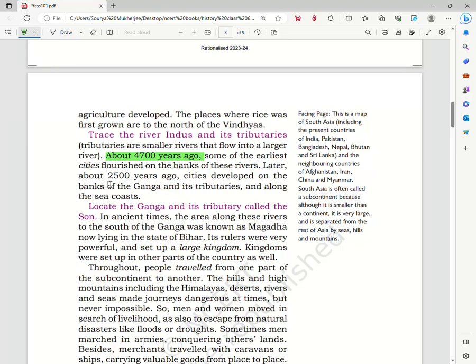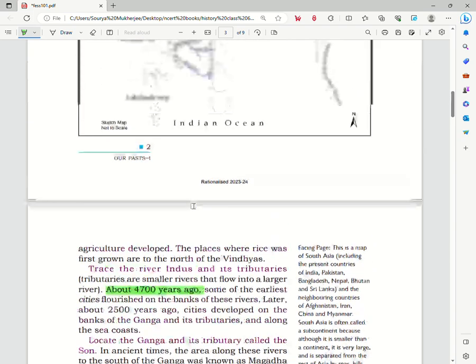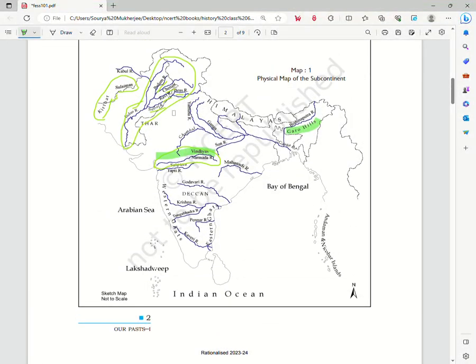And then later, about 2,500 years ago, we also see that cities developed along the bank of the river Ganga and its tributaries and along the sea coast. That is, around the later date, we see that cities started developing along the river Ganges, about this part, and on the sea coast, this part.